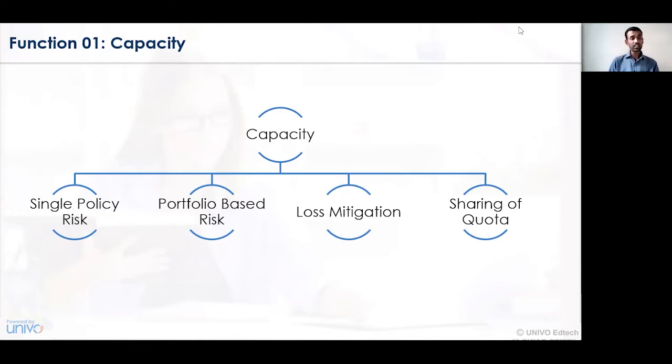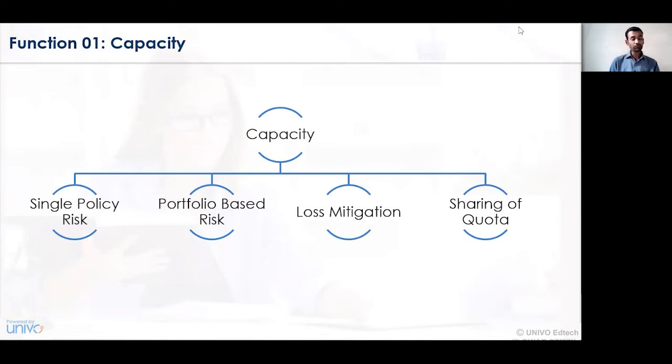If the actual loss incurred is rupees 10 crores, then accordingly the percentage will be decided between the insured company and the reinsurance company. If the reinsurance company is supposed to pay 75%, then 7 crore and 50 lakhs will be paid by the reinsurance company and the remaining 2 crore 50 lakhs will be paid by the insurance company.